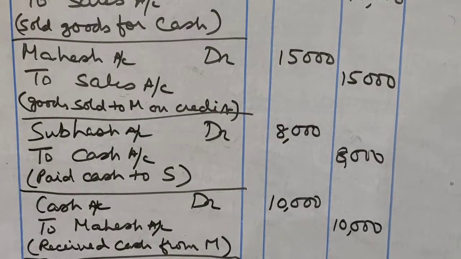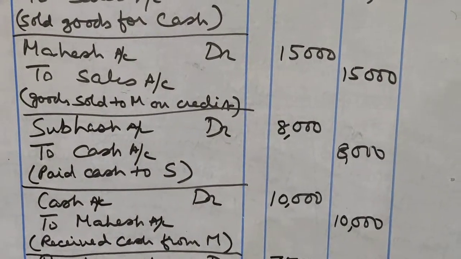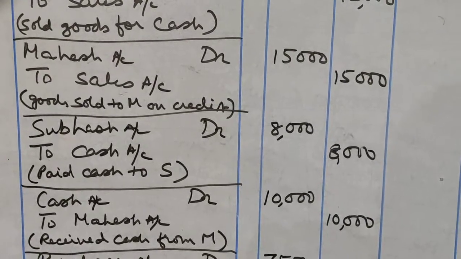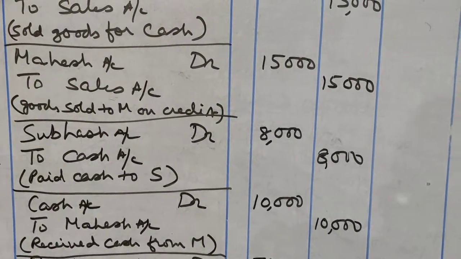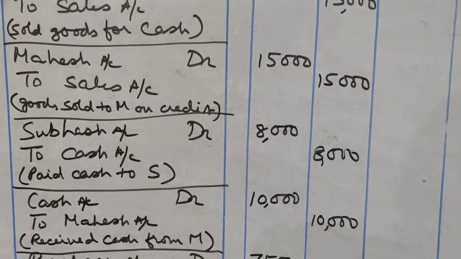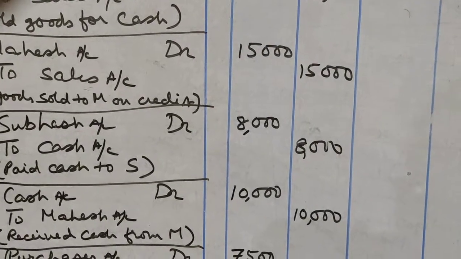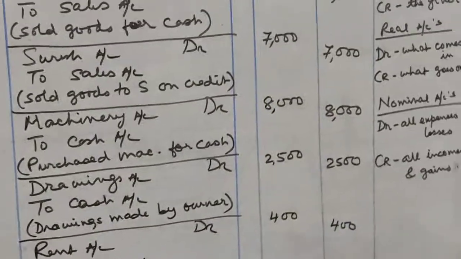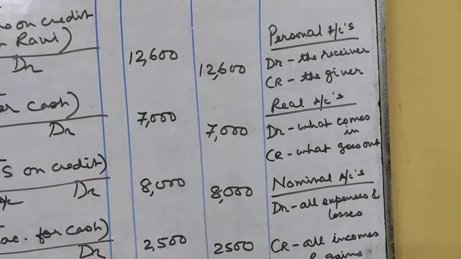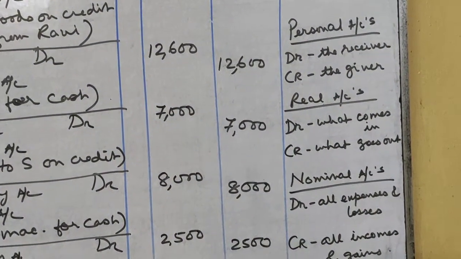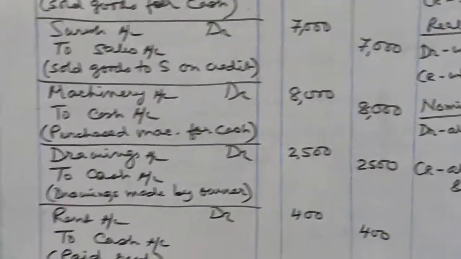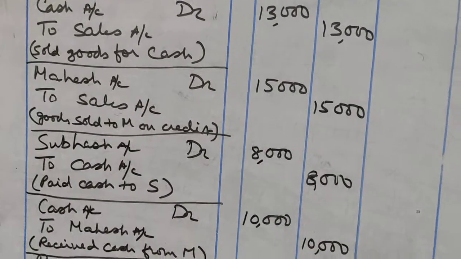Then received cash from Mahesh 10,000. So what is coming into the business? Cash is coming into the business. So whenever cash comes into the business, cash account will be debited. So cash account will be debited by 10,000. And who is giving the cash? Mahesh. Mahesh is again personal account. Personal account, the rule is debit the receiver, credit the giver. So who is the giver? Mahesh. So Mahesh's account will be credited. He is the giver.